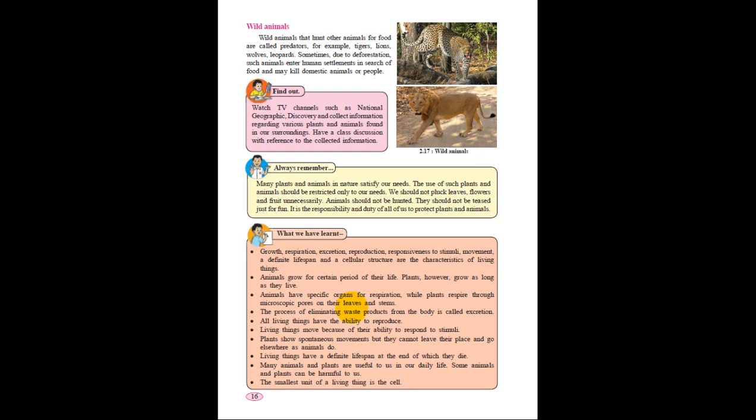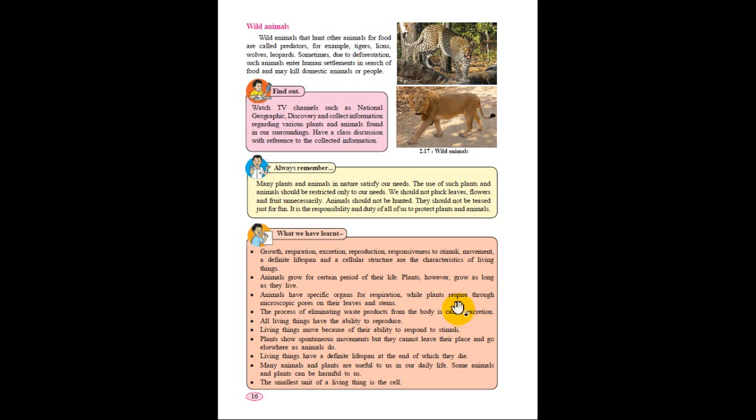Animals have specific organs for respiration, while plants respire through microscopic pores on their leaves and stems. We have respiratory organs, but plants do not have. They have pores on their stems and leaves through which they respire.